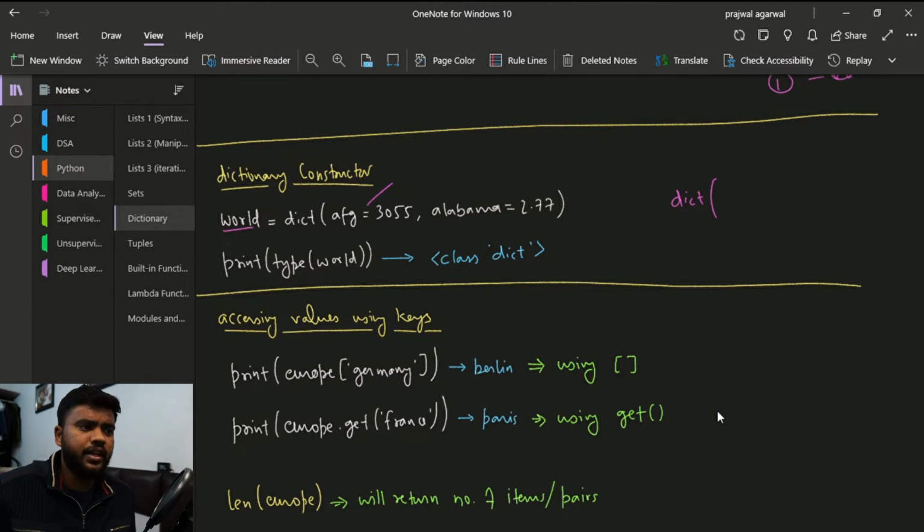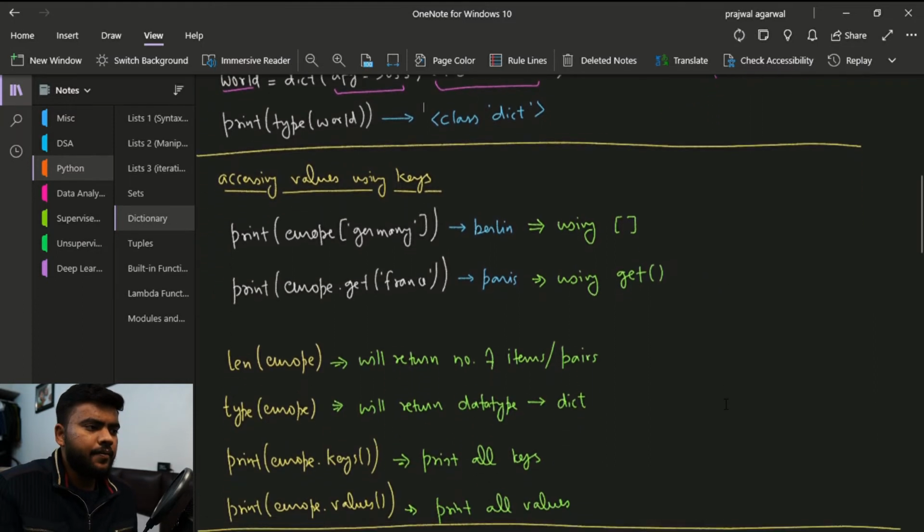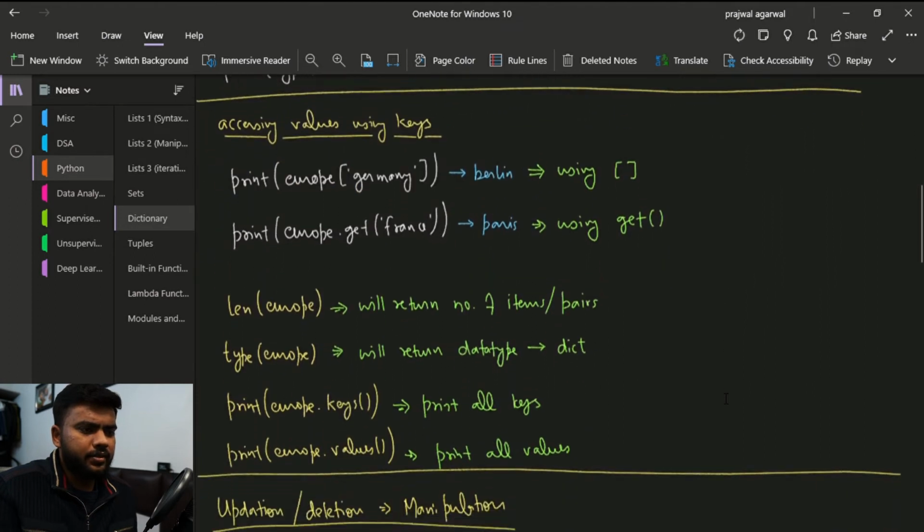And now you do not have to specify the quotes for string values. You can just simply write AFG equal to what I've just written here. So this will be one item and this will be another item. And if you print the type of this variable, it will print dictionary. It should be very simple to understand, by the way.